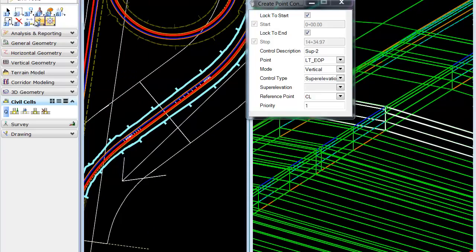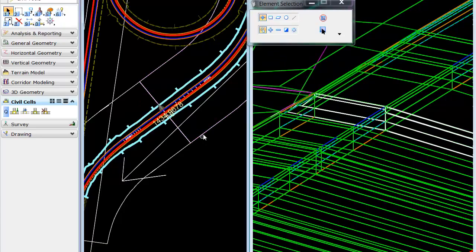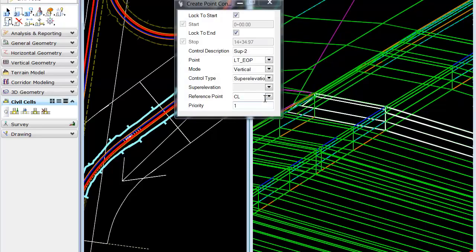And then to apply it to the top super section, we'll place a third point control. This time we'll use the number 2 section.